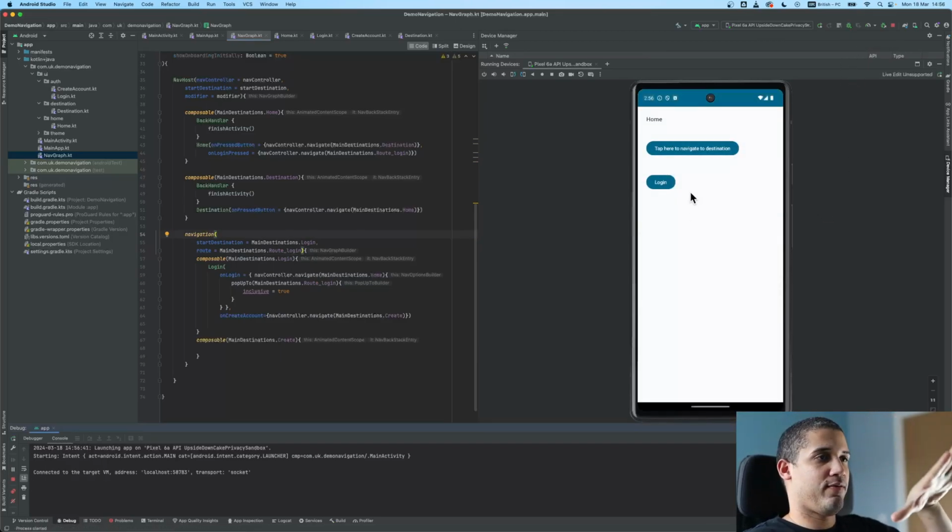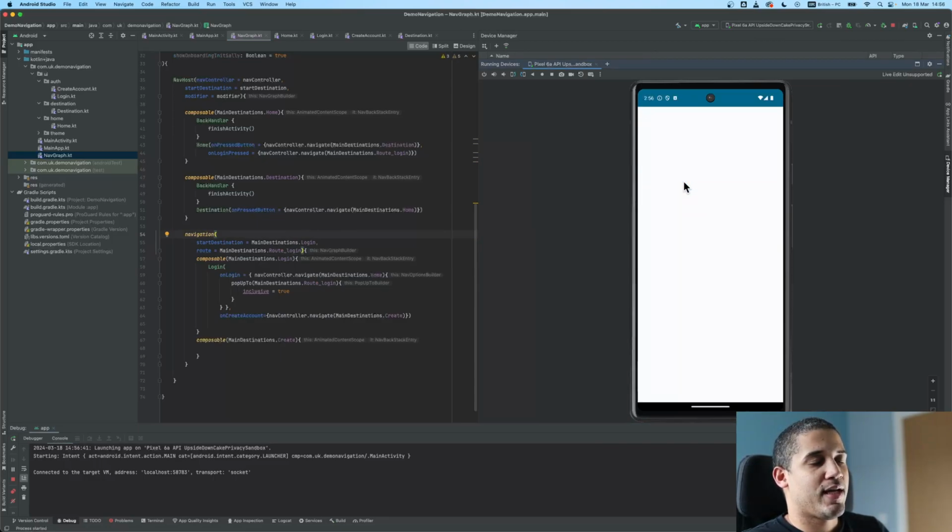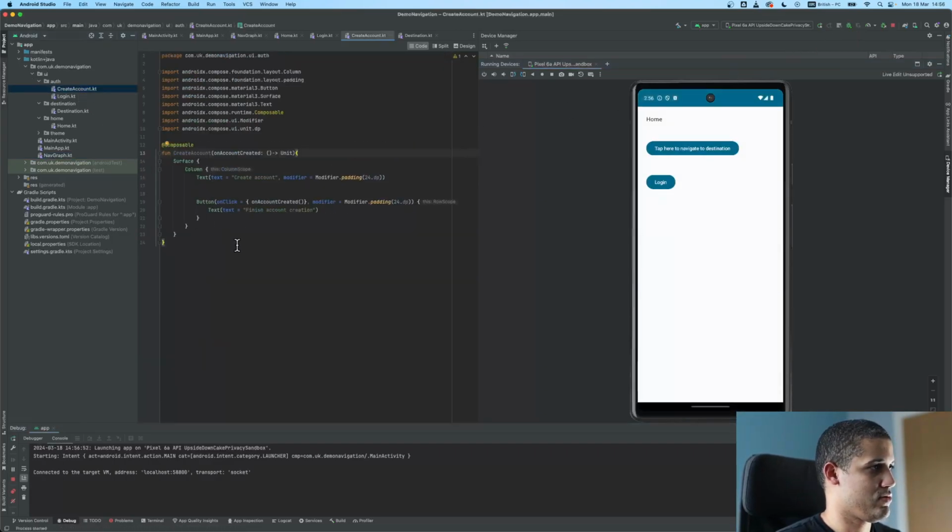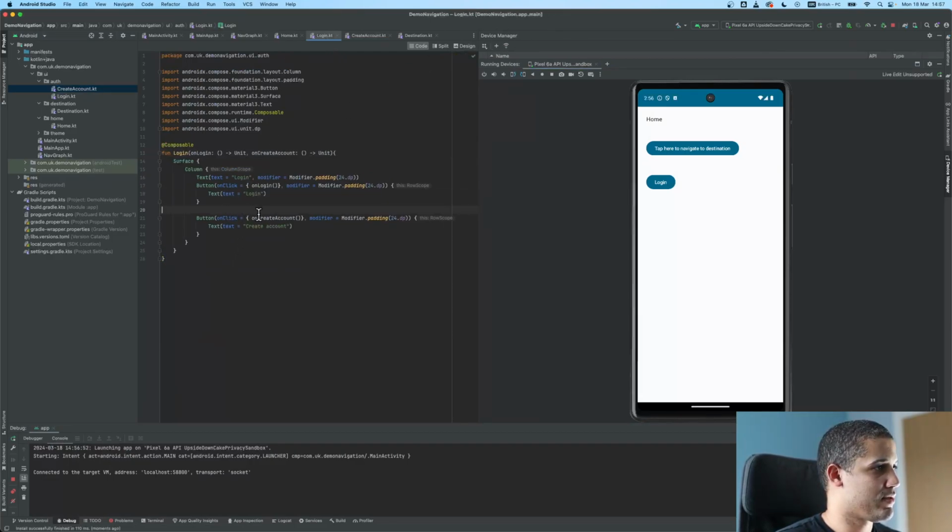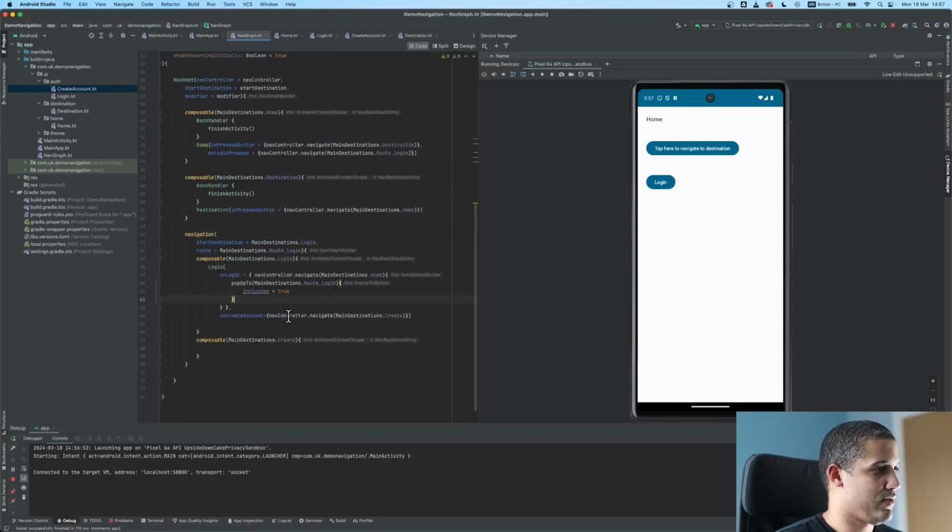We have, there you go, login. If I go to login, I can go to create account, but there's nothing there in create account. Cool. So if I go to create account, no, actually there's something in create account. What happens is in the navigation graph, I haven't declared the composable for on create here. So that's why it went blank.